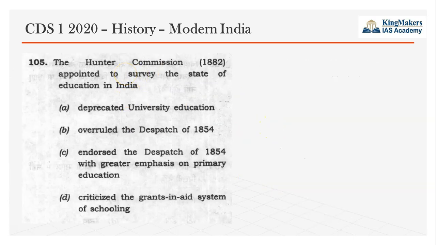Hunter Commission, which was appointed by the British in 1882 to survey the state of education in India: what was its recommendation? On the education sector, in the Spectrum book, the second part deals with various themes, and education is one theme which they discuss. Then they discuss the press, the evolution of the Indian press. Then they talk about the various peasant movements and labor movements. Then they discuss movements in the various princely states.